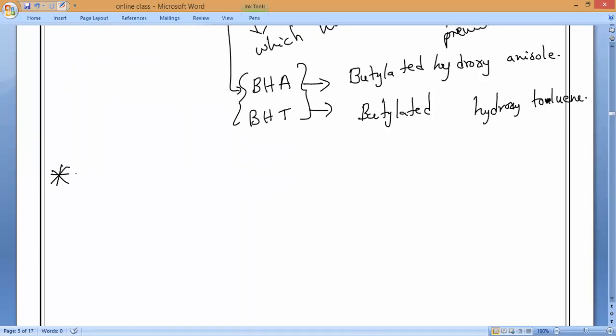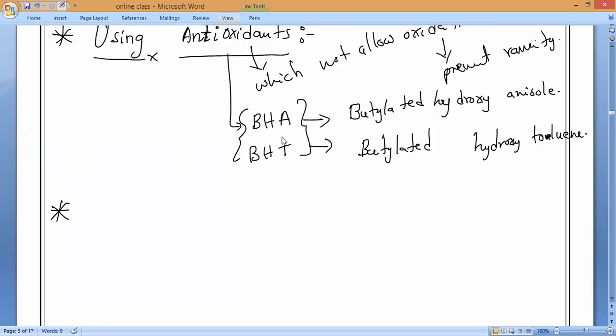Next one, nitrogen gas. You might have seen, when you purchase Lays and potato chips, etc., if you open the packet, some gas is filled inside. Is it yes or no? Please respond. Yes, sir. That gas we call nitrogen gas. What gas do they fill? Nitrogen gas. Do you understand?